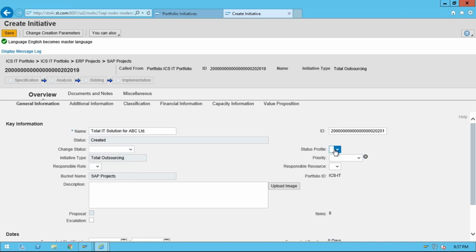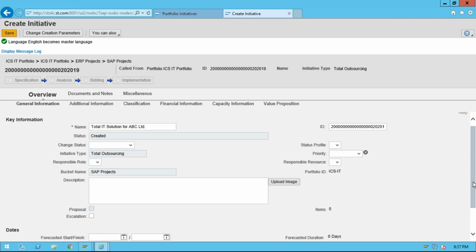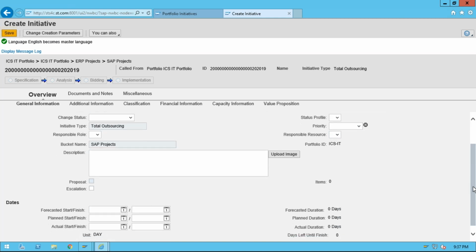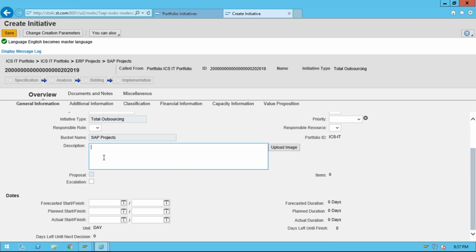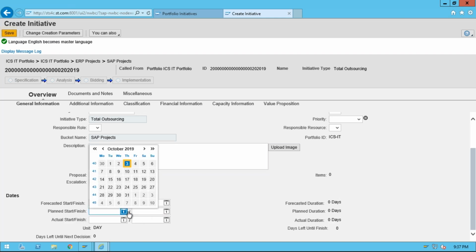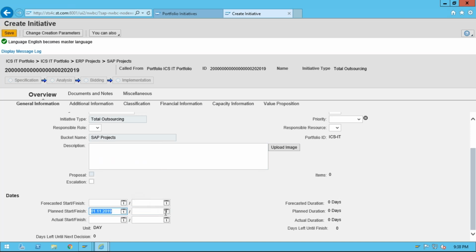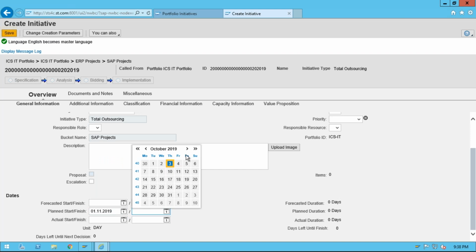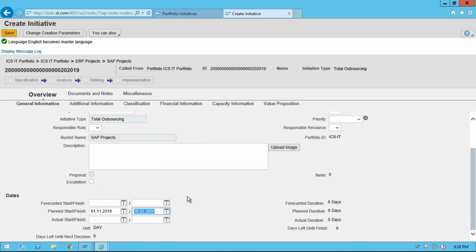Status profile, you can change the status profile here. Responsible role, you can assign the responsible role here, and responsible resources, you can get it here. Then the detailed description you can enter here. This is the forecast start and finish date, plan start and finish date, actual start and finish date. So as of now, I'm entering the start date. Let's say the plan starts from 1st of November 2019 to, let's say, 29th of Feb 2020.